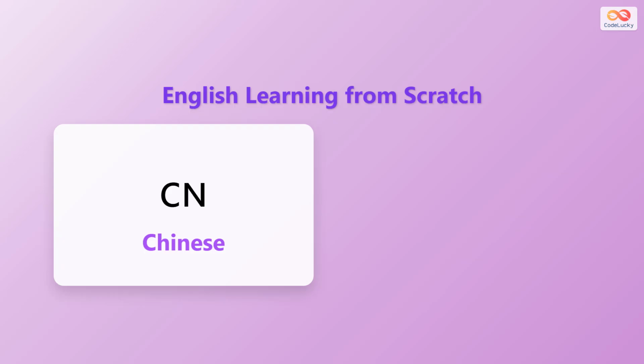Chinese. Chinese people come from China. China is in Asia. Chinese nationality refers to people from the People's Republic of China.